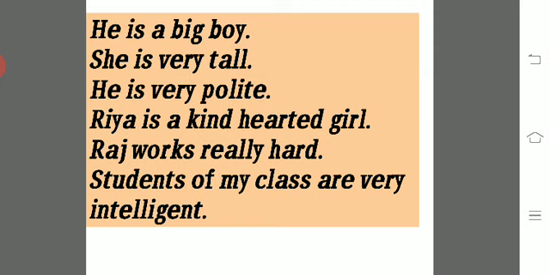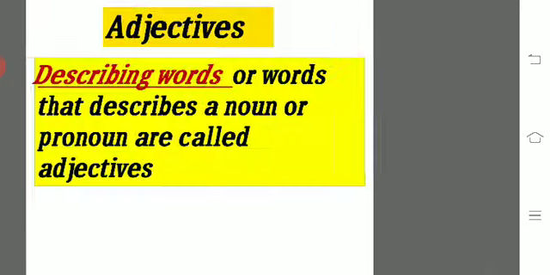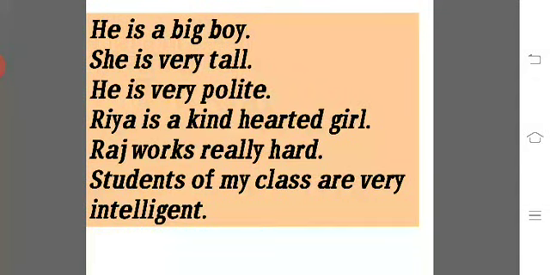Polite is describing that boy. The same goes with the rest of the examples, and you can find the adjectives in them. Just write two sentences from this in the notebook: He is a big boy and she is very tall. Only write these two sentences, you don't need to write all of them.